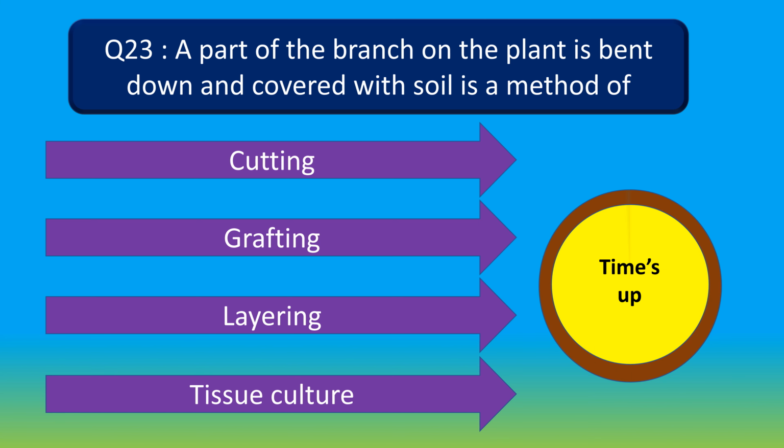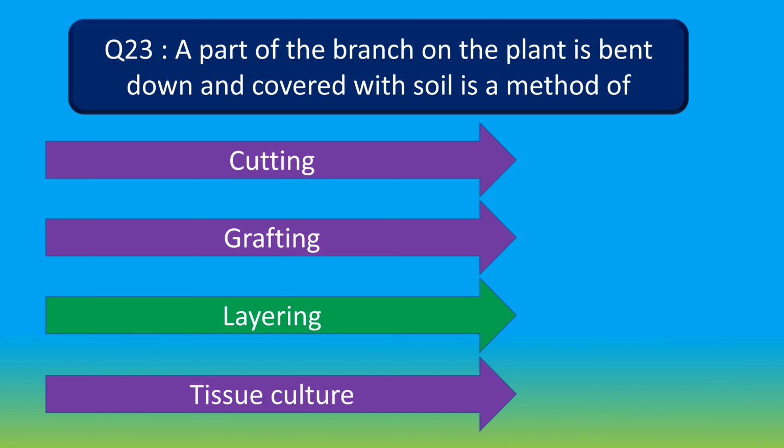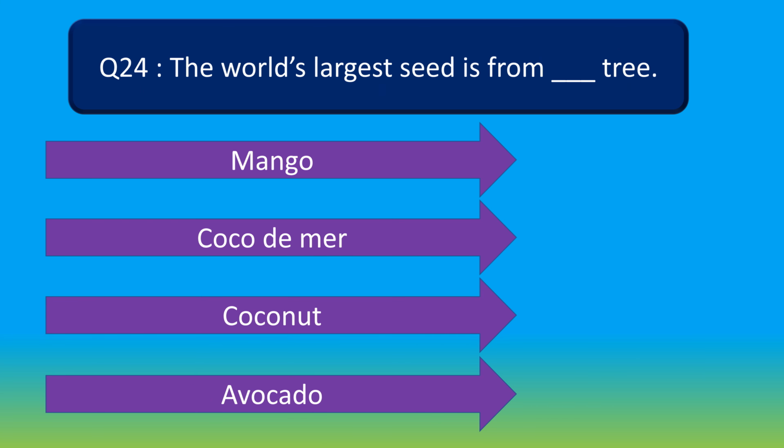Your time is up. And the right answer is layering. A part of the branch on the plant is bent down and covered with soil is a method of layering. Moving to question number 24. The world's largest seed is from dash tree. Option A, mango. Option B, coco de mer. Option C, coconut. And option D, avocado. Your time starts now.